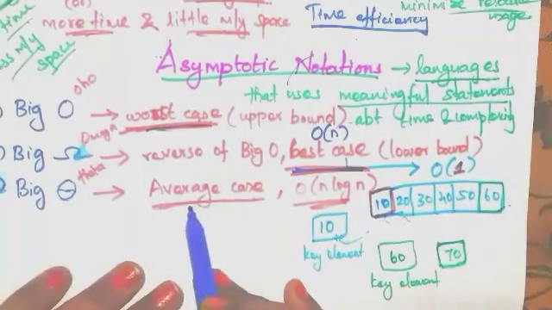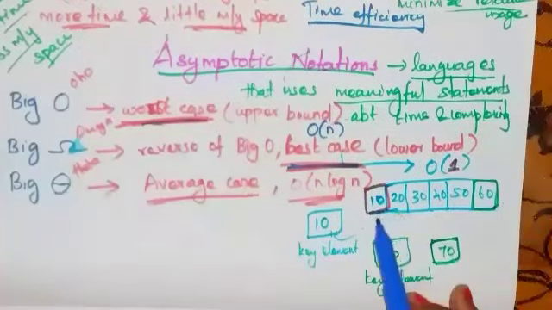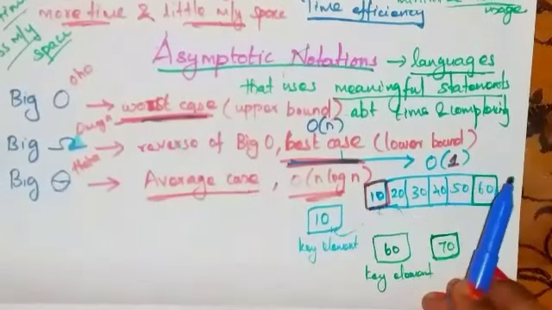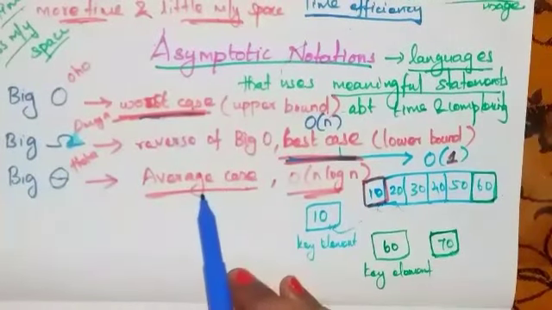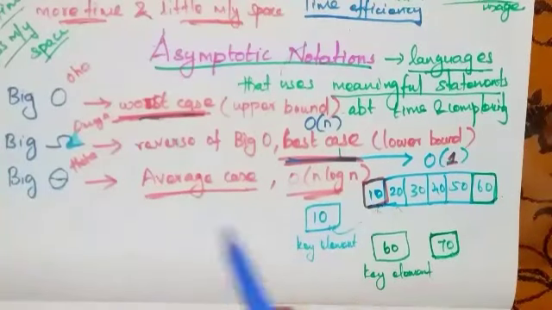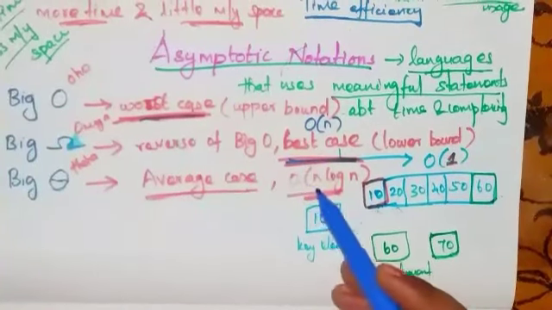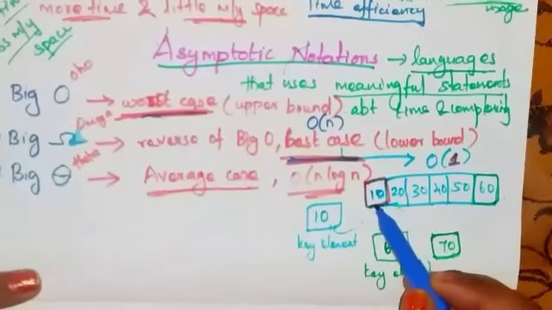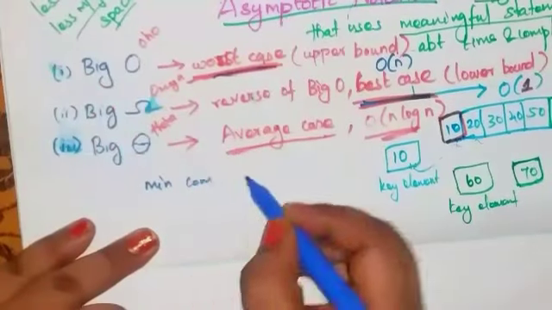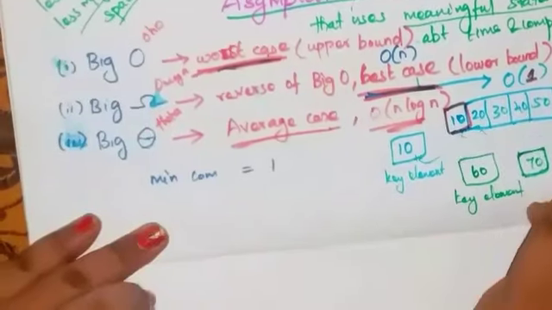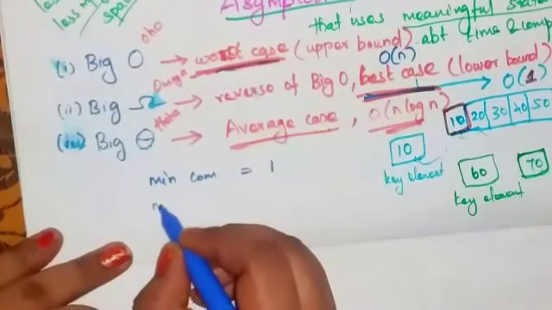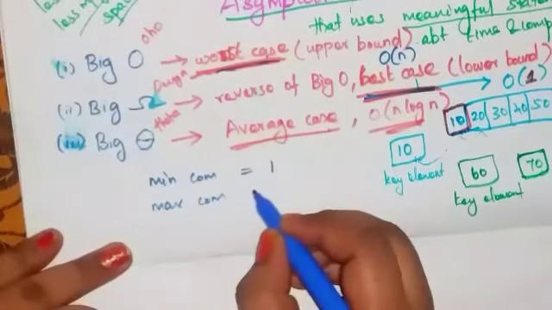Next, what do you mean by average case efficiency? Finding the average number of comparisons between best case and worst case is called average case efficiency. In this average case, there are average comparisons between minimum and maximum comparisons. Minimum comparisons means best case, that is order of 1. So minimum comparisons is 1. Next, maximum comparisons is n. This is worst case. Maximum comparisons is equal to n.